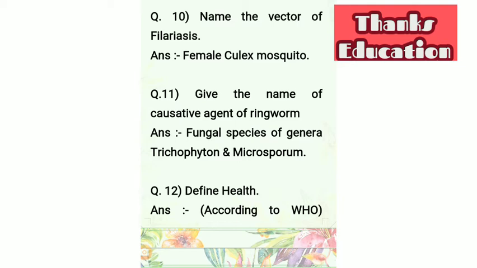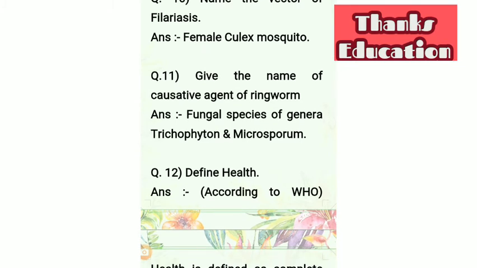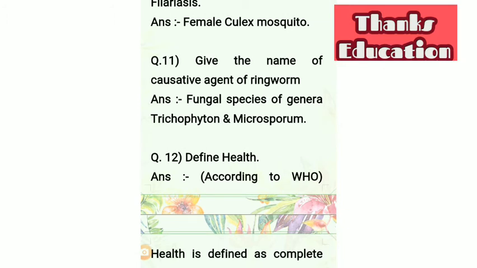Question number 11 is, give the name of causative agent of ringworm. Answer is fungal species that belong to genera Trichophyton and Microsporum.